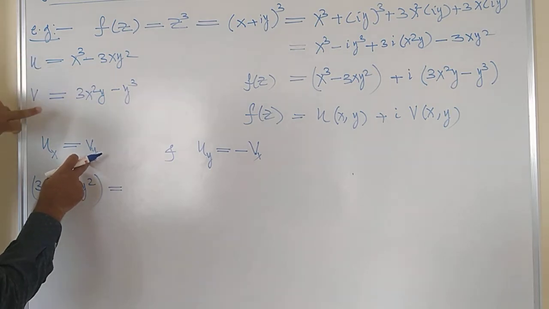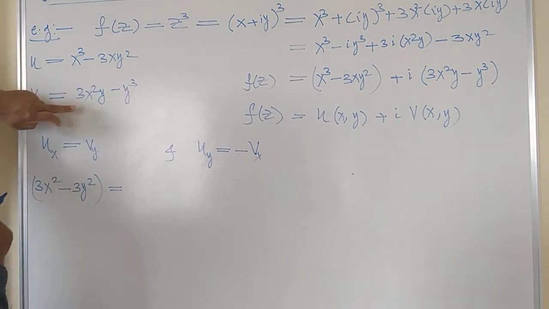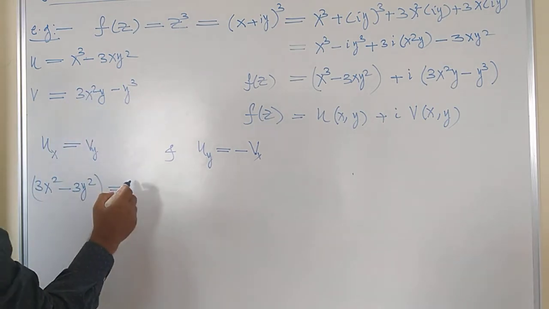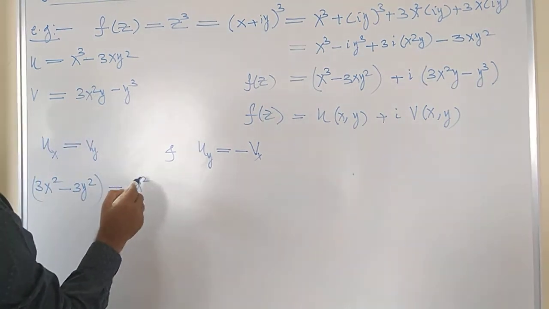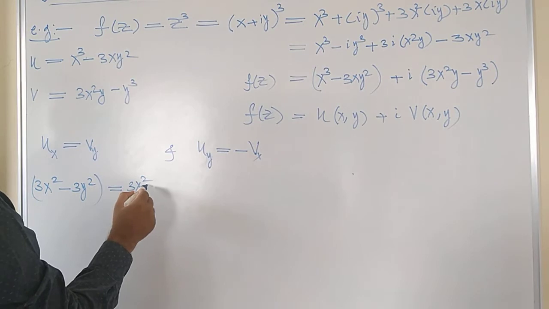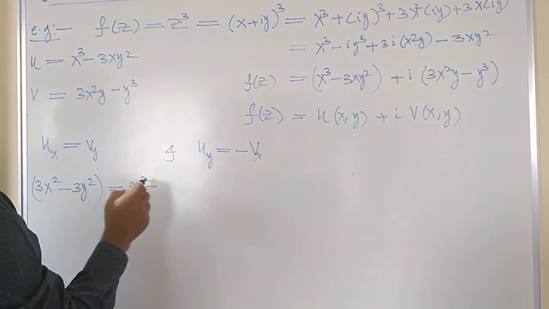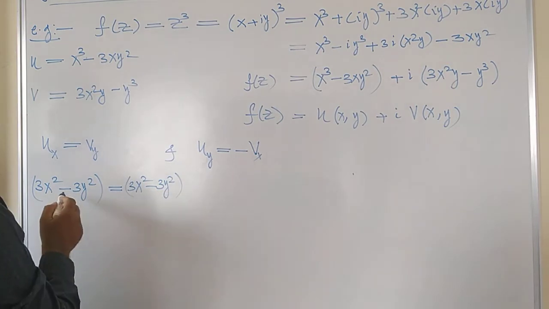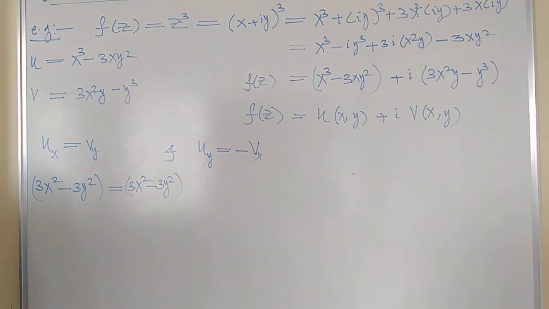And check whether its right hand side is the same or not. v_y is the differentiation of v with respect to y. So differentiation of v with respect to y will be equal to 3x square minus y cube differentiation, which is 3y square. So both left hand side and right hand side are the same. So I can say the first condition is verified.